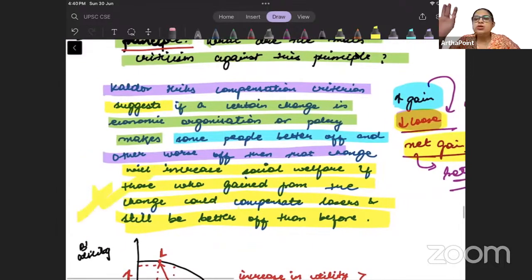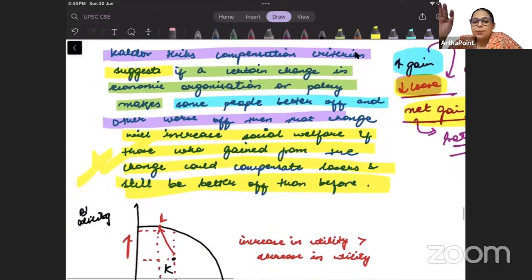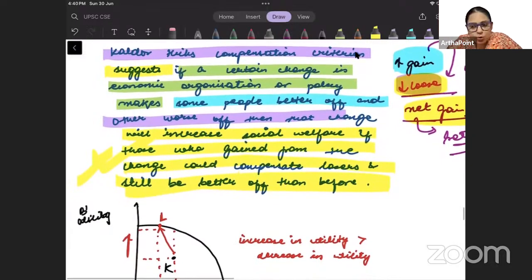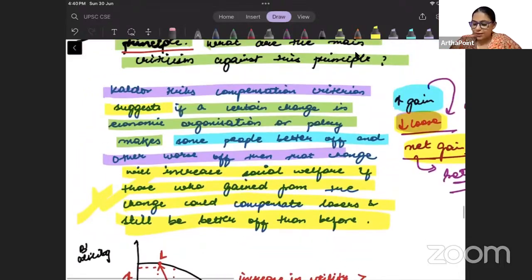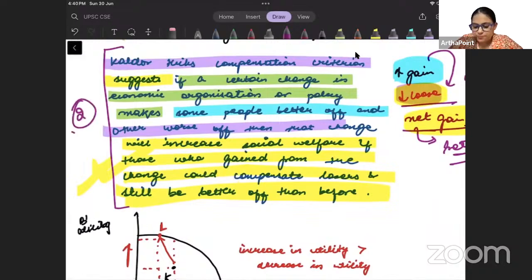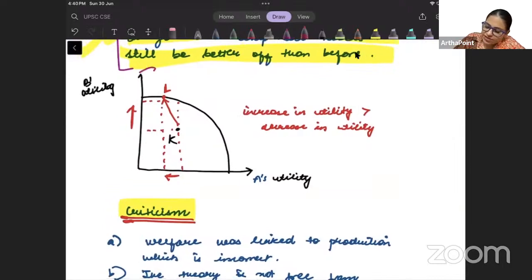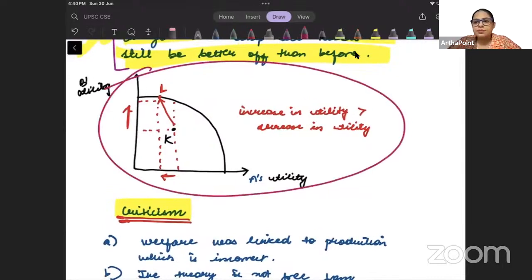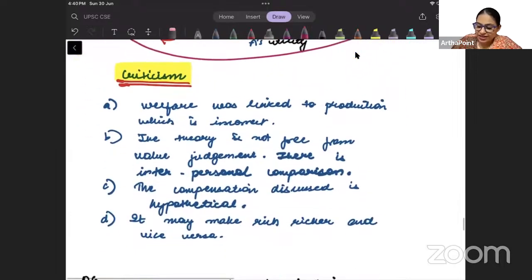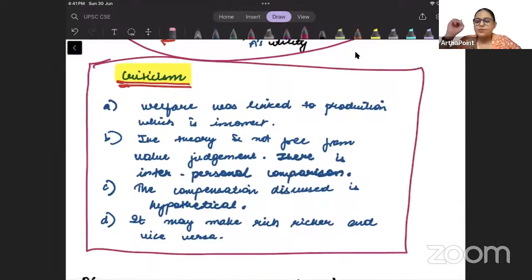Then it will be a good bundle. The new bundle you achieve, the new point you achieve, the new equilibrium you achieve will be a better off equilibrium. ये हमारा हो गया. This is just stating the principle, beta. This will fetch you 2 marks, right? Then if you just quickly give this diagram, right, 1 mark.